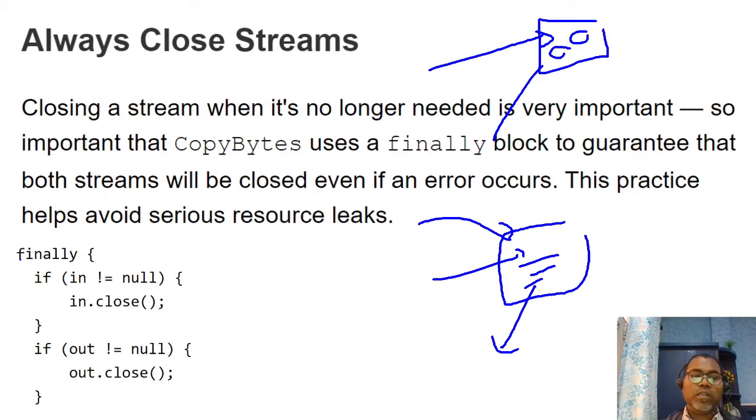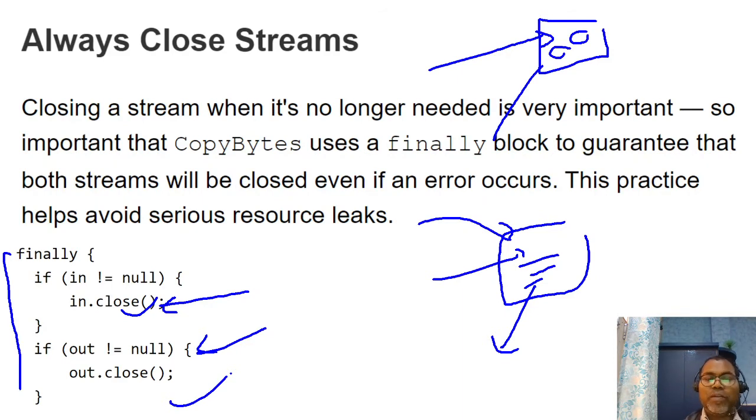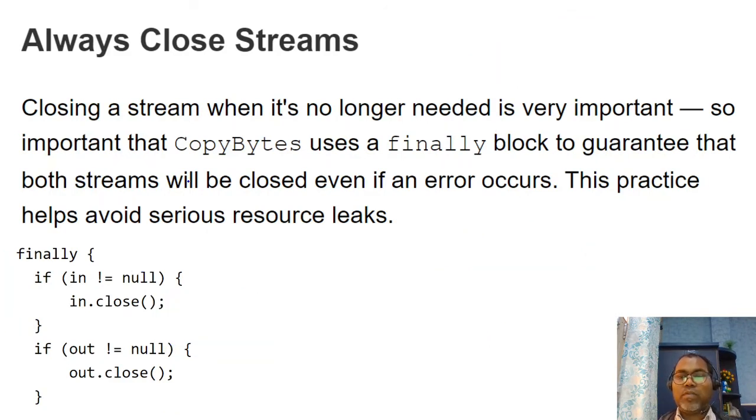Generally this kind of code you write in the finally block. Just check if your input stream is already created, then close it. If your output stream is already created, please close it. Before closing, please check whether the particular object is open or not. How to check? If the particular variable is not null, it is open, and you have to close it. It is always right to write this in the finally block, so that as Java programmers, every file our code opens must be closed. If some developer avoids this, you can get a serious memory resource leak problem.